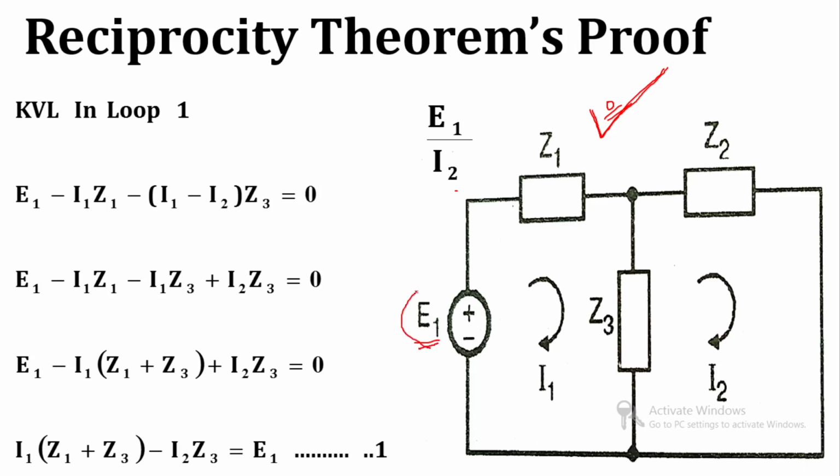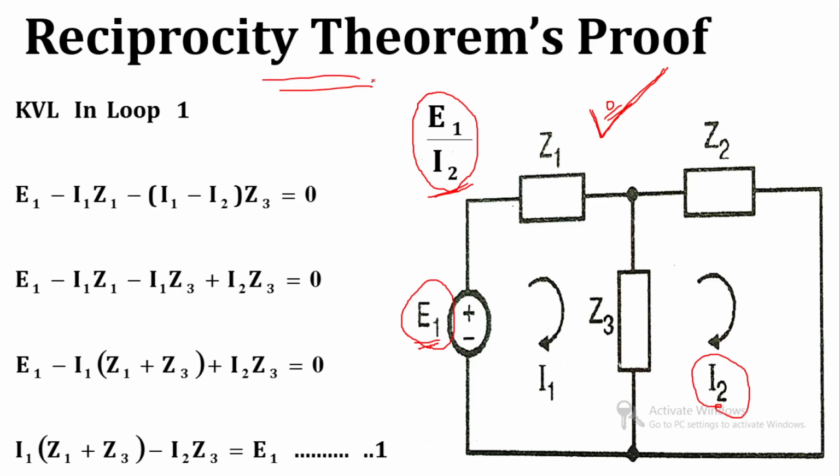The input is E1 volt over here, and we will consider the current I2 as our output current. For this particular network we will derive the ratio of E1 by I2, and after that we will interchange the position of E1 and I2, and in that case also we find the ratio of E1 by I2, and both ratios should be equal.